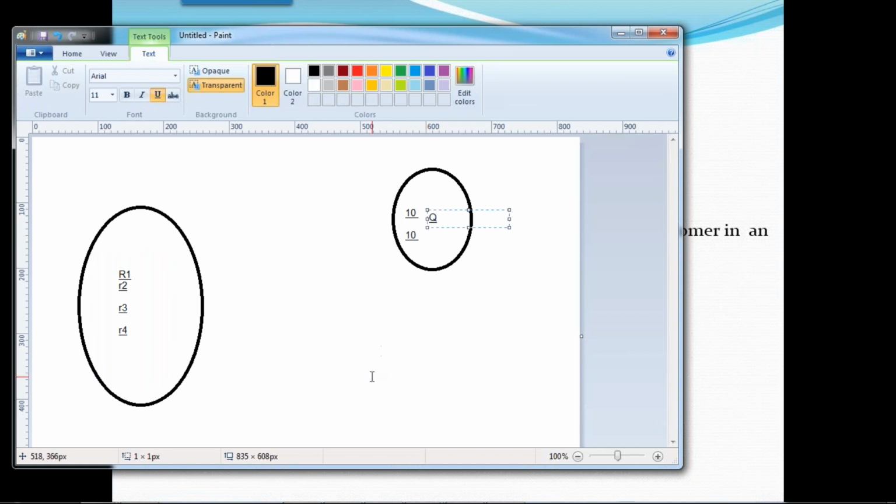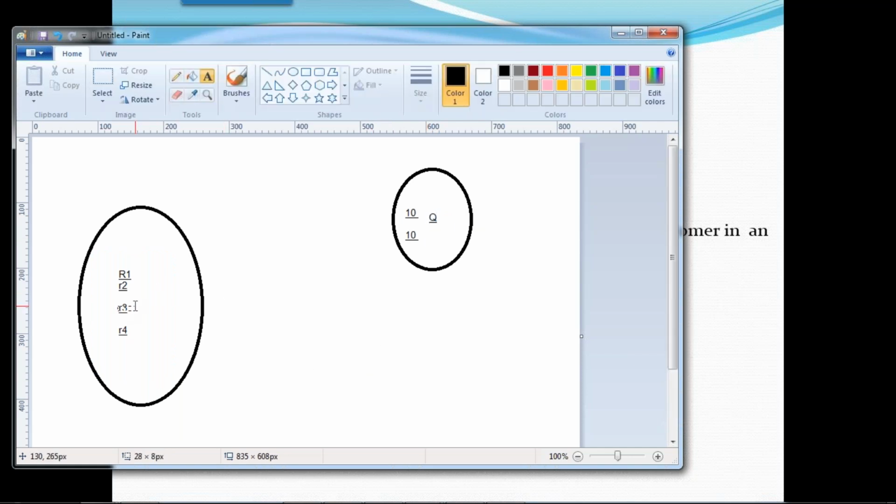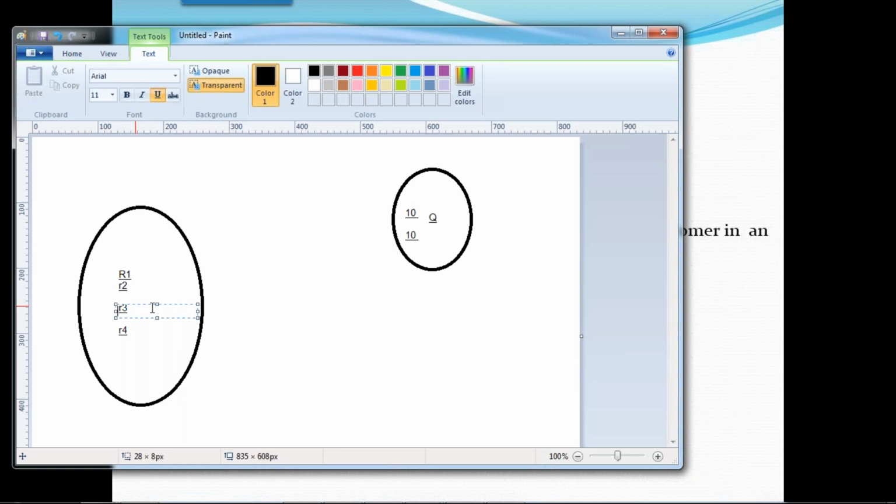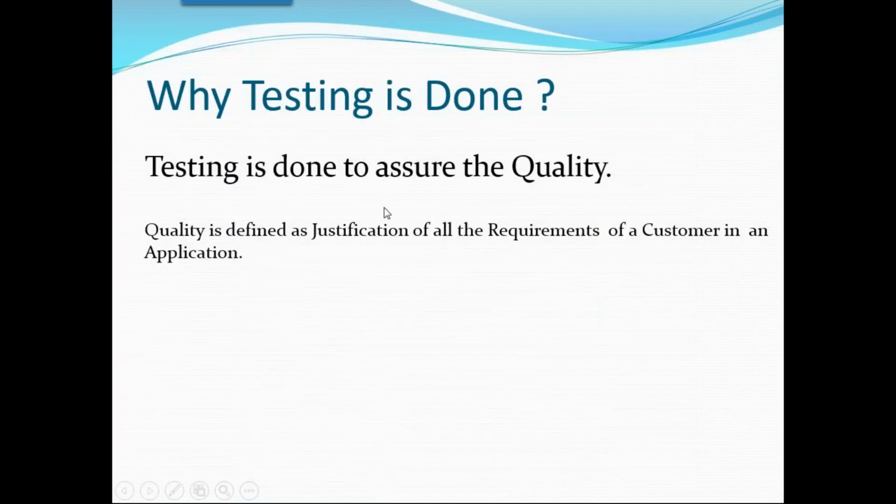Suppose you miss requirement 3. Just now the guy said, right, sometimes we have data issues, sometimes we miss the scenarios, sometimes we change the data. Suppose you have not done requirement 3 properly, then you cannot expect a quality product, right? You cannot expect you will get a quality product. So how can you say this is a quality product? By justification of all the requirements, what are the given requirements? If you fulfill all the requirements, definitely you will get a quality product.